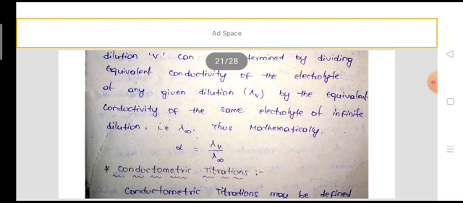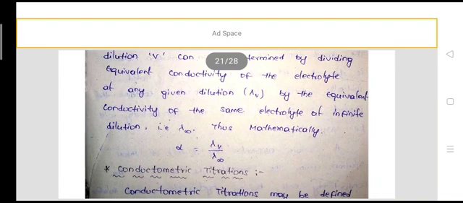Suppose lambda V is the equivalent conductance of a weak electrolyte at dilution V, and lambda infinity is the equivalent conductance of the weak electrolyte at infinite dilution. Then the ratio of lambda V to lambda infinity is equal to the degree of dissociation.